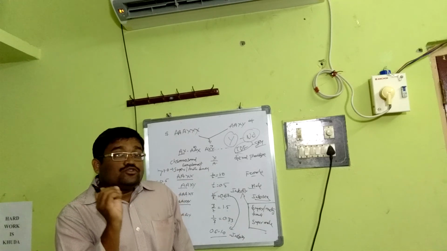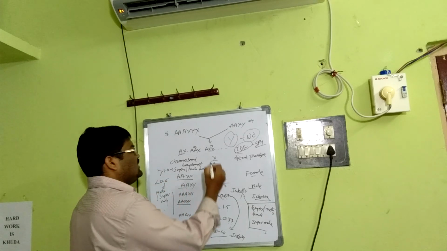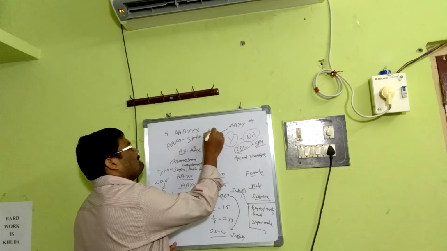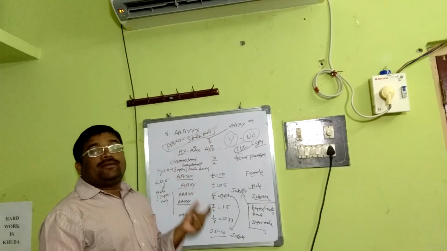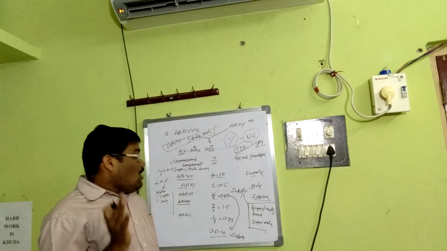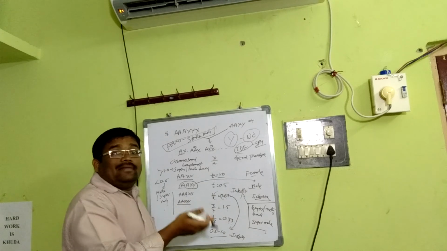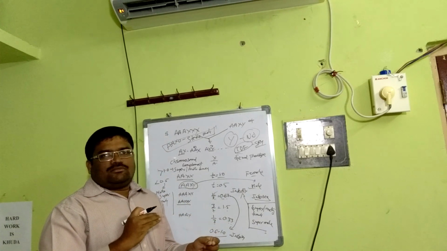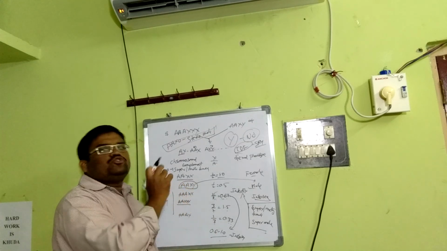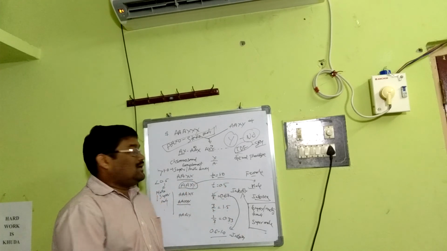But the Y chromosome does contain information for fertility. For example, we have discussed AAXO. Though it is a male, it is a sterile male, because it doesn't contain Y. Because Y presence is important for fertility, but not for the sex determination. That is why, on paper, though we believe that AAXY leads to male, as in the XX-XY method of sex determination, the practical is different. It is not the XX-XY method but the genic balance theory, but it happens to be male because of the Y chromosome, because of fertility nature. But Y exactly doesn't have any role in sex determination, but the X by A ratio.